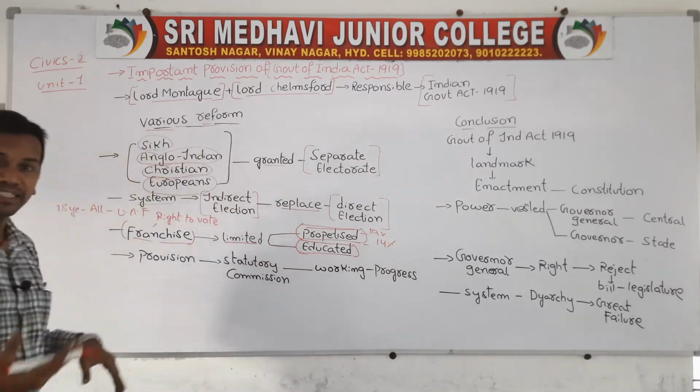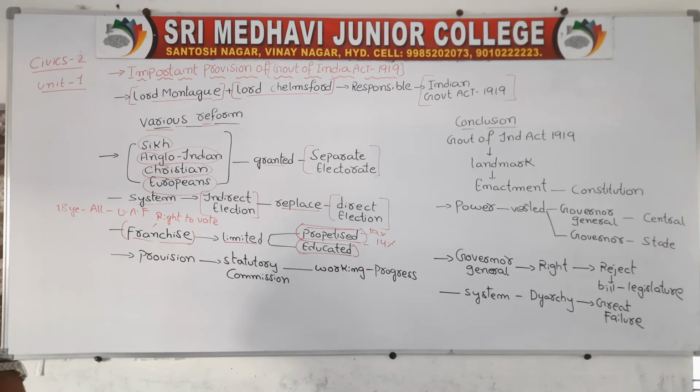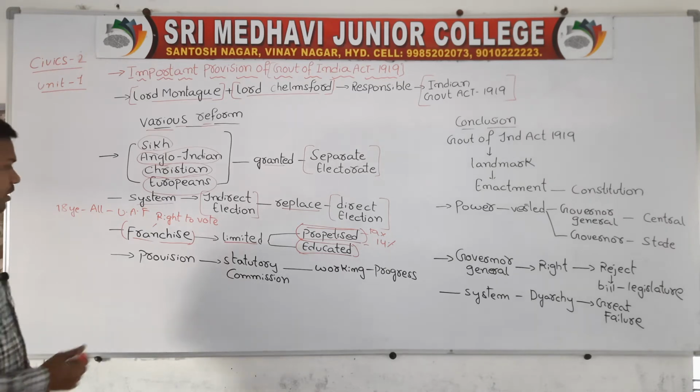Second point means what? Franchise. So the right to vote was given to a very small section of people, those who have property and those who are taxpayers. They have the right to vote. Now I will go forward.